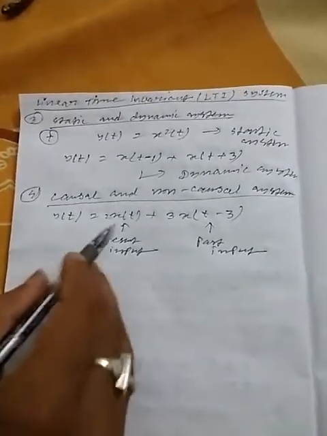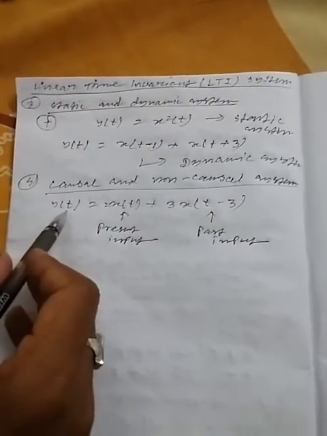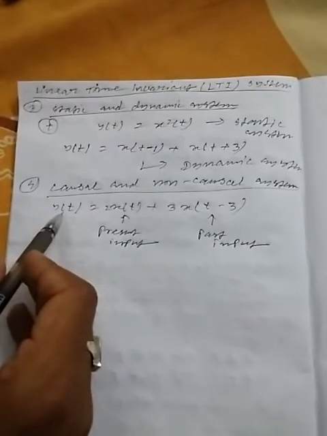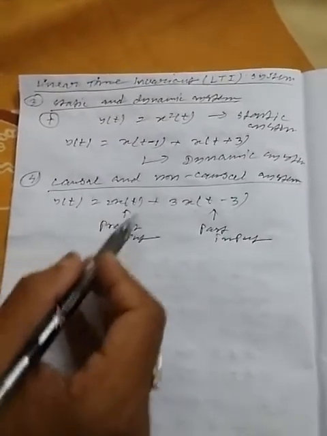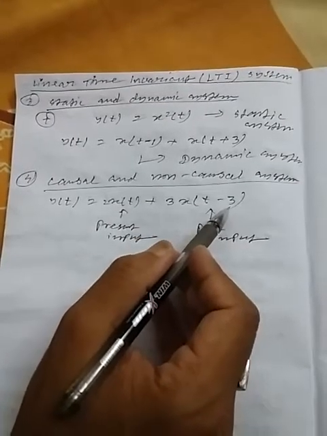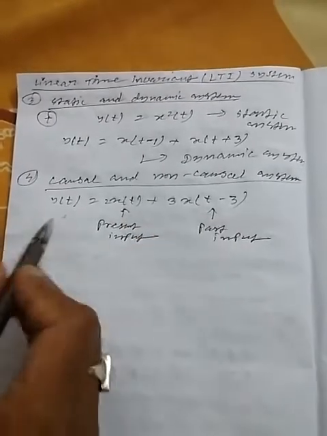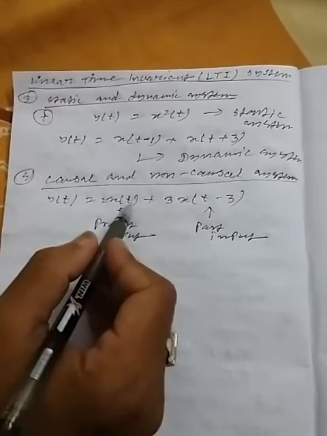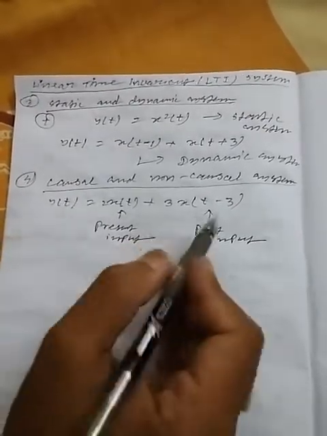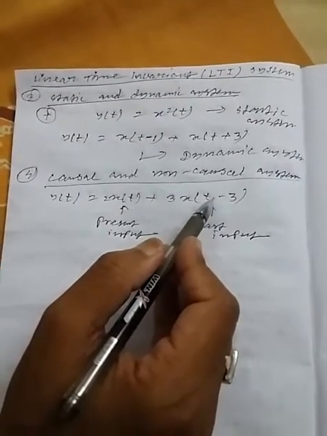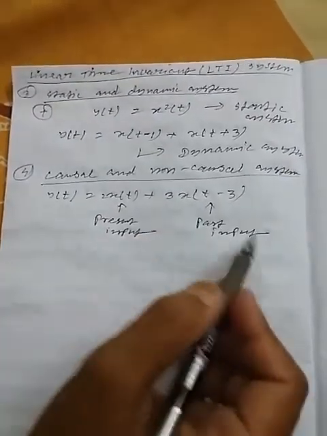Why is this the present input? Because the output is at time t only, so this is the present input, but the other one is at t minus 3. Suppose t is 15 seconds, so this is 15, but this is at 12 seconds, so that is the past input.